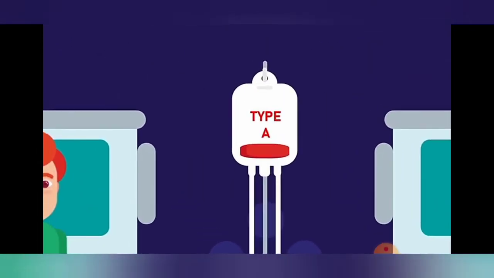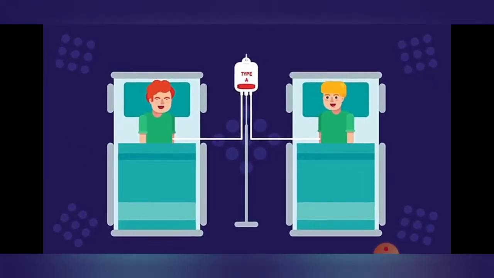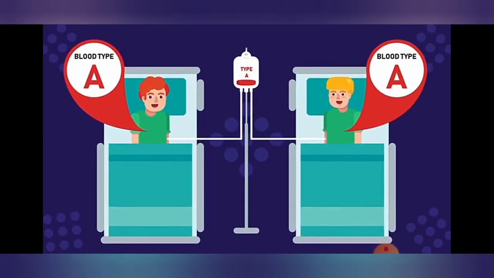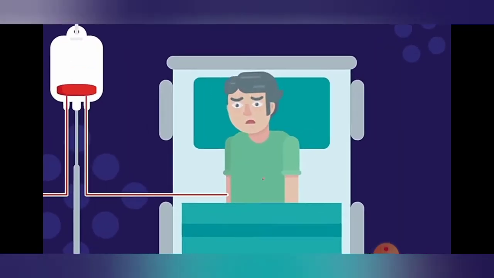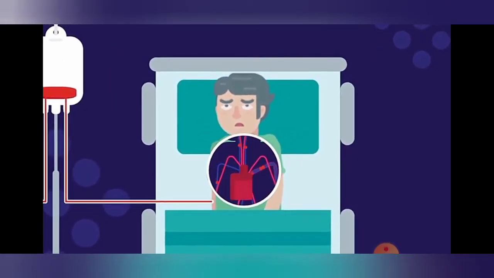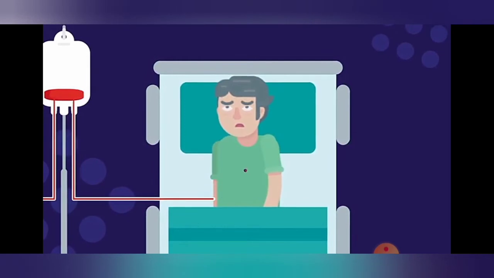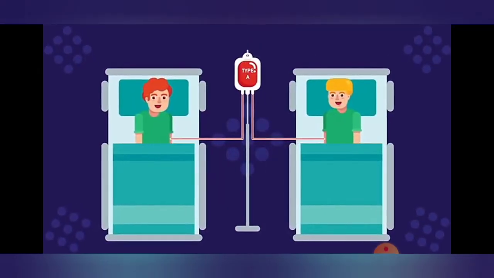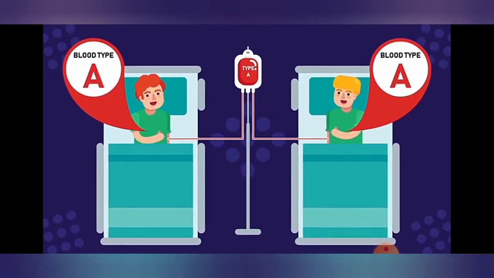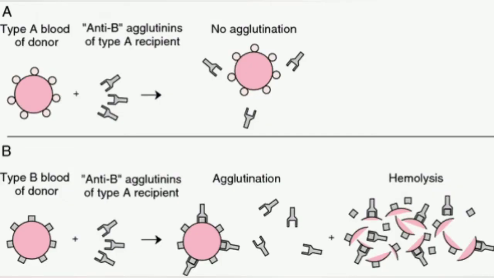What is agglutination? Agglutination is the clumping of particles. If an antigen, for example, antigen A is mixed with its corresponding antibody, that is antibody A, clumping of red blood corpuscles will occur. This agglutination of red blood cells can clog blood vessels and stop circulation of the blood to various parts of the body and leads to death of the person.